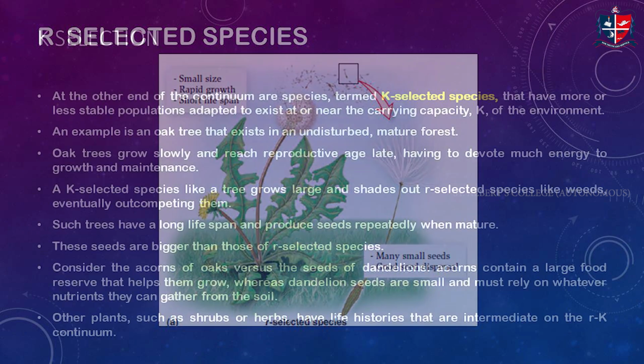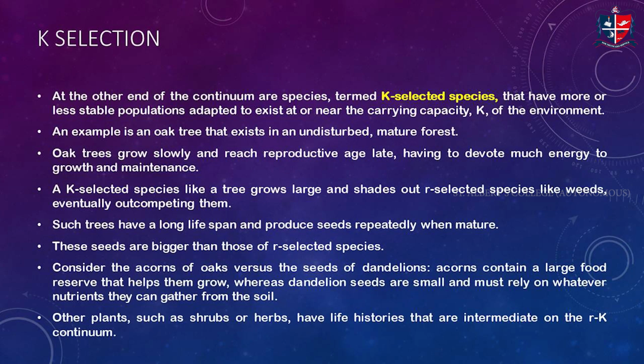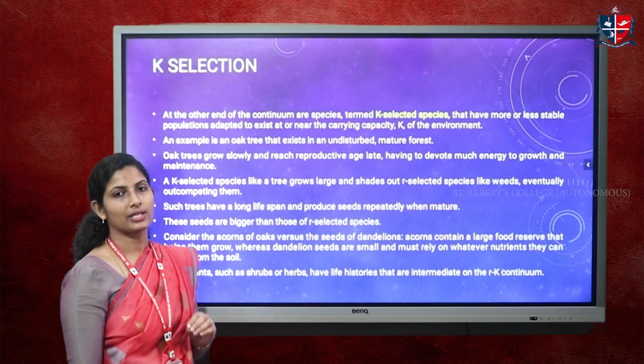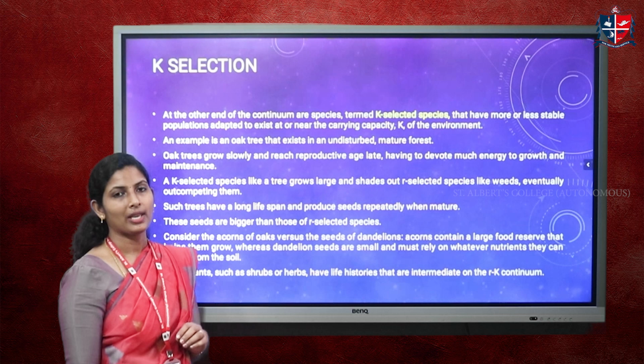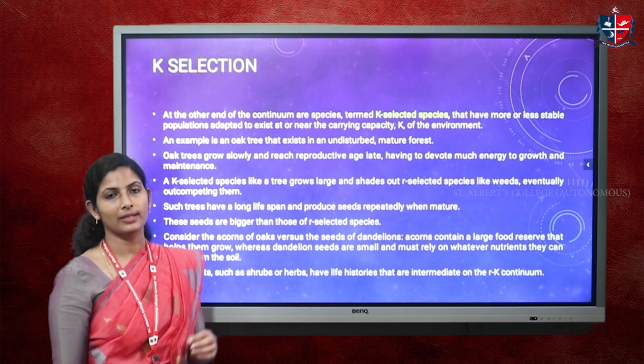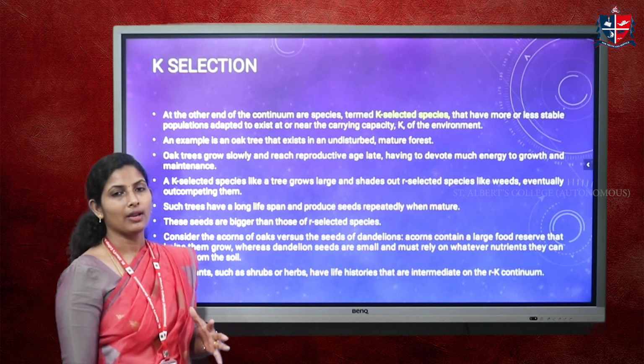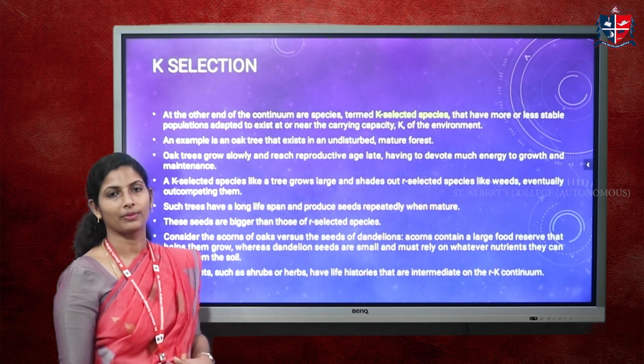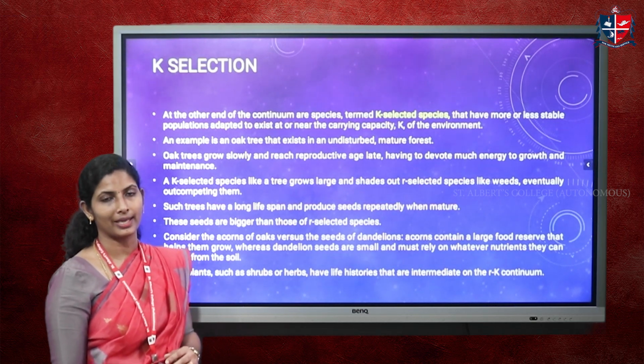Now we'll come to the K selection. K selection is another strategy which can be compared with that of the R selected species. K stands for carrying capacity of a population. Carrying capacity of a population means the number of organisms that a particular ecosystem, with that much resource, can hold. So that is the concept of carrying capacity.